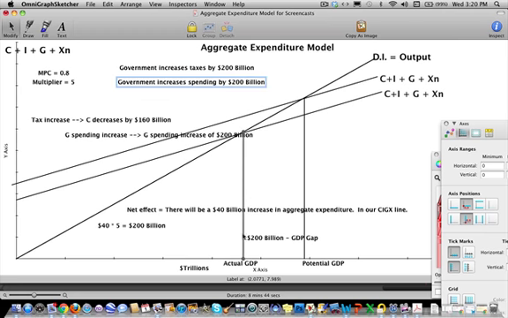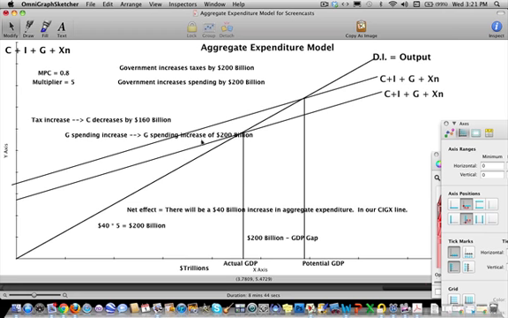And our GDP will grow by exactly that amount, by $200 billion. So that's why we're saying that really we're just multiplying 200 by 1 to get the balanced budget multiplier effect, okay.